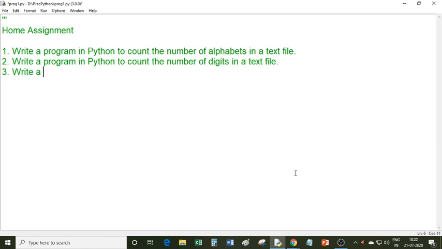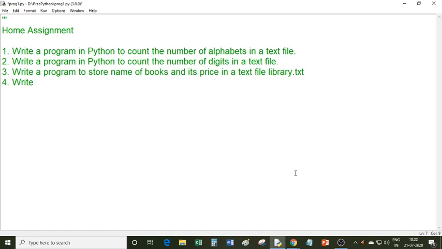Write a program to store the name of a book and its price in a text file library.txt.